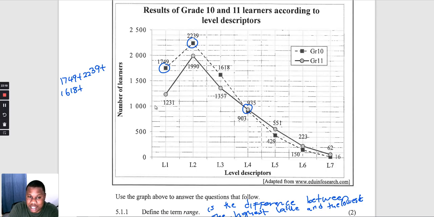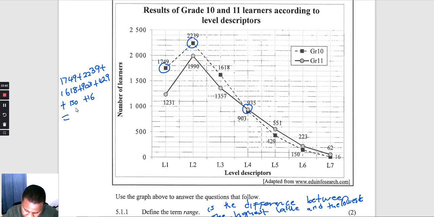So the grade 10s are 903, then we come here 429 plus 150 plus 16.